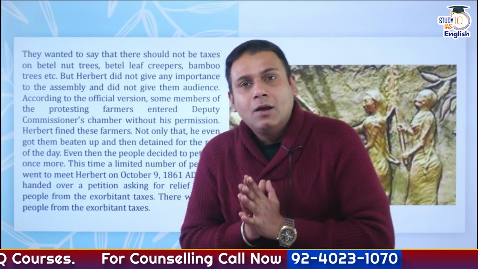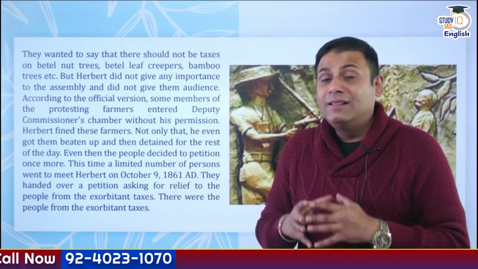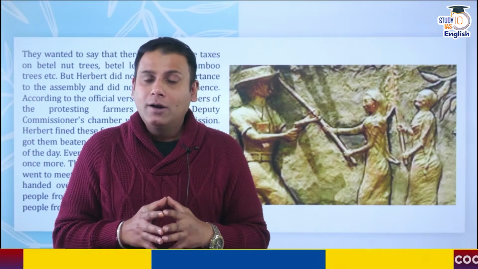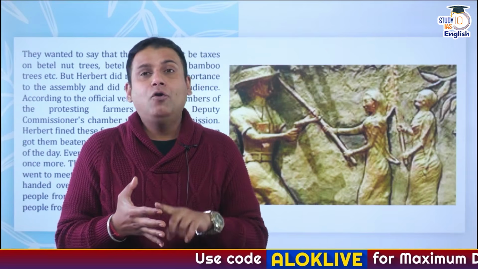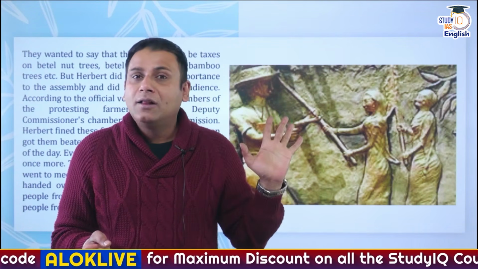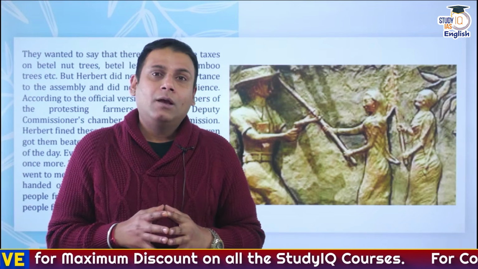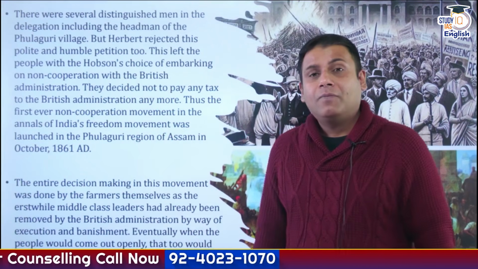Okay, on 9th October, a few peasants went to meet Herbert and said that we want all the taxes removed, specifically on betel nuts, betel leaves, collection of bamboo, wood and cane, and there should be no taxation imposed on the fishermen. Initially, 8 annas tax was imposed on the fishermen. All these words of the peasants fell on deaf ears.